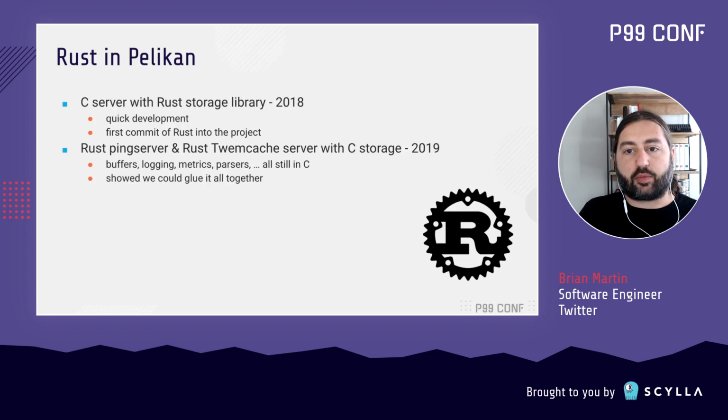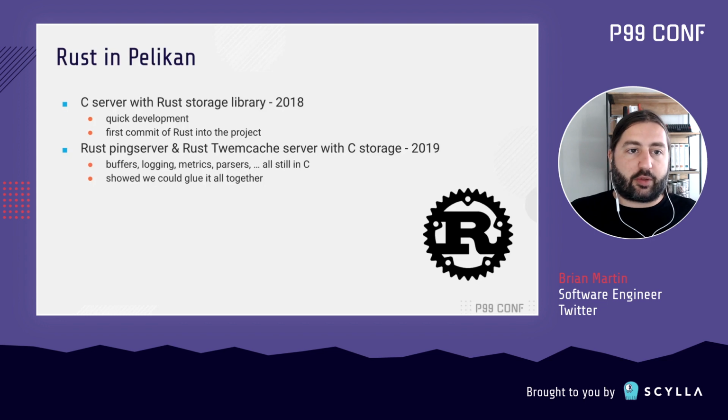The next engineer was a bit more ambitious and wanted to try and implement more of the core in Rust, but reuse the actual cache storage libraries from Pelikan, basically to swap out the server threads that were written in C with Rust implementations. Now, this was really exciting to me. It showed that we could do a lot more with Rust and Pelikan, but still reuse these well-tested C components.